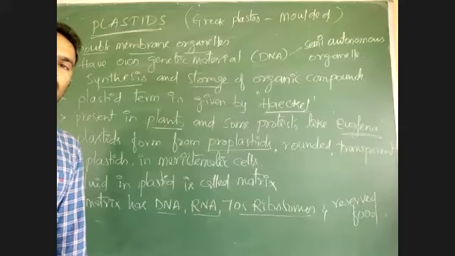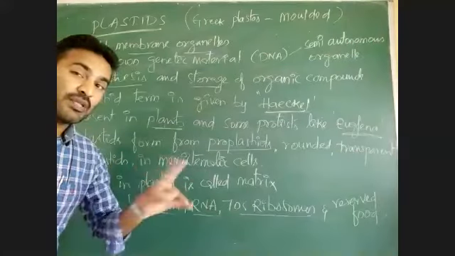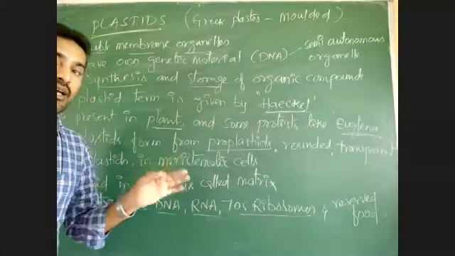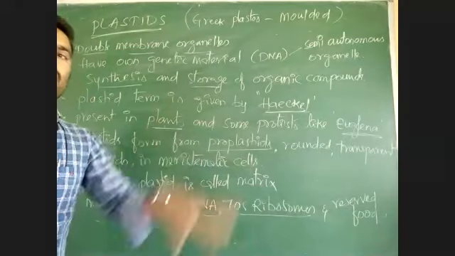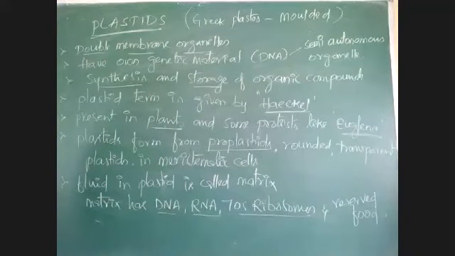Usually 70S ribosome is present in prokaryotic cells, not in eukaryotic cells, but it is present in the plastid of the eukaryotic cell. Eukaryotic cell has 80S ribosome, but plastid has 70S ribosome.